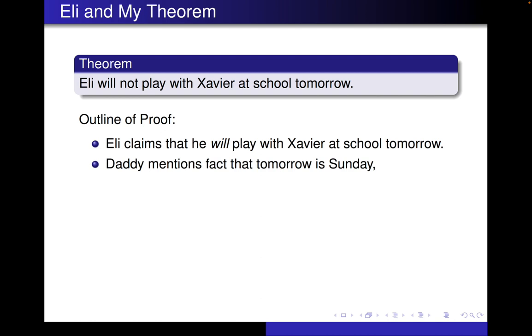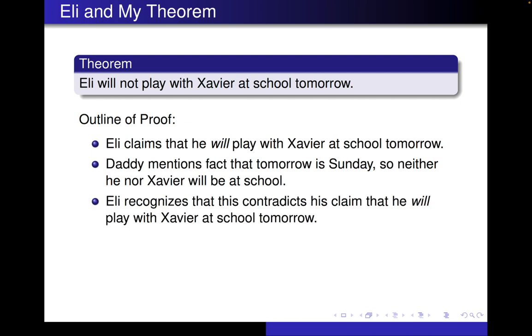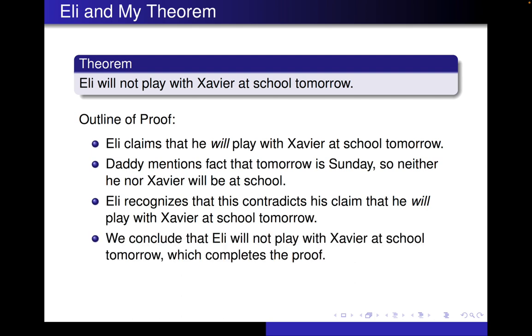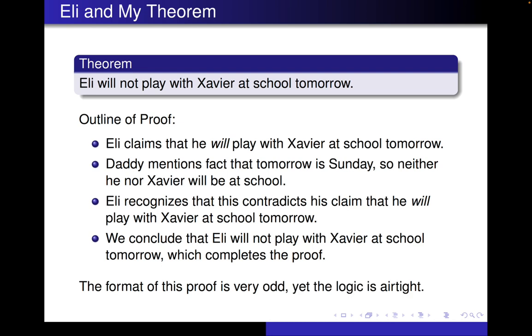Then I mentioned the fact that tomorrow is Sunday, so neither he nor Xavier will be at school, so it's impossible for them to play at school tomorrow. Eli recognizes that this contradicts his claim that he will play with Xavier at school tomorrow. And then we can immediately conclude that Eli will not play with Xavier at school tomorrow, and that actually completed the proof. Again, I didn't have to say anything after that. Eli and I both understood that he would not be playing with Xavier. So as you can see, the format of this proof is very odd. It's very unusual. But the logic is airtight.